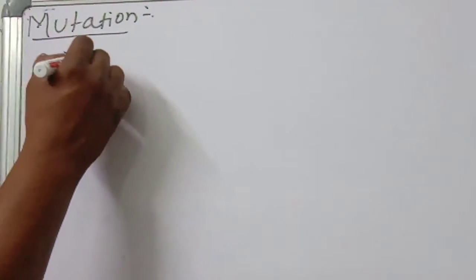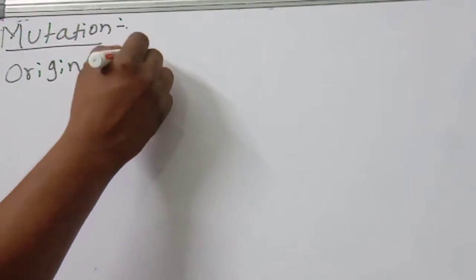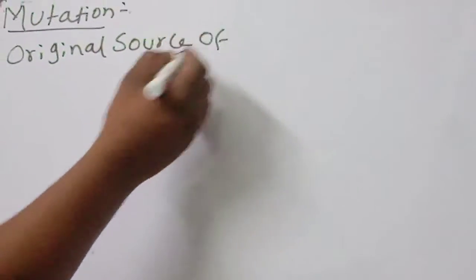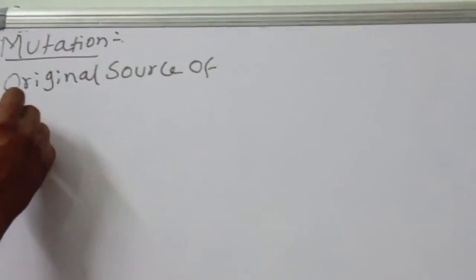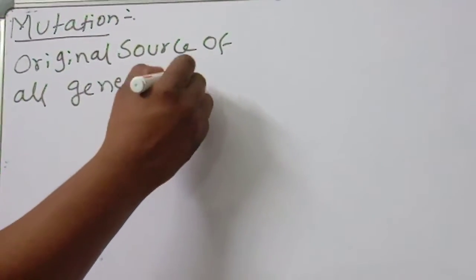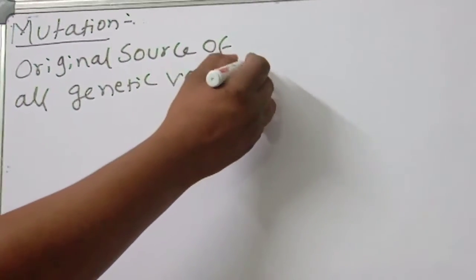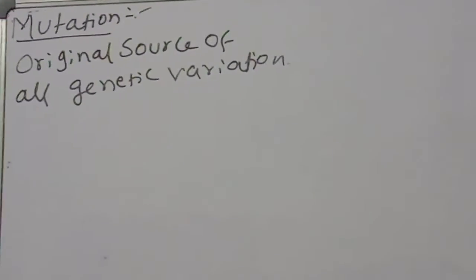Next concept is mutation. They call it mutation. This point you should remember. What is a mutation? Mutation is the original source of all genetic variations. So genetic variations happen because of mutations.